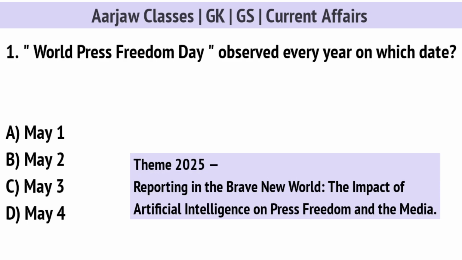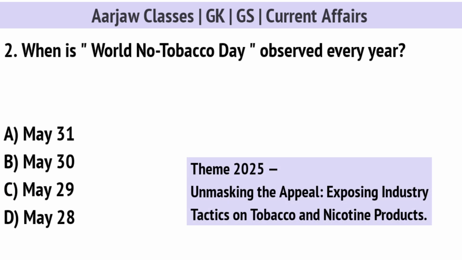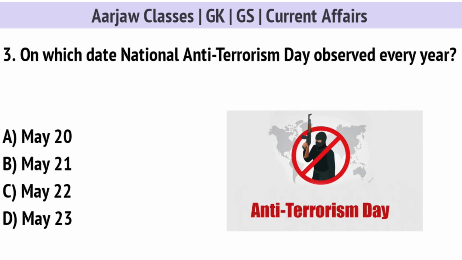World Press Freedom Day observed every year on which date? Correct option is C, on 3rd May. When is World No Tobacco Day observed every year? Correct option is A, on 31st May. On which date National Anti-Terrorism Day observed every year? Correct option is B, 21st May.